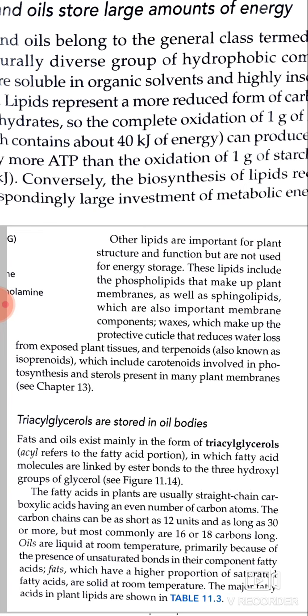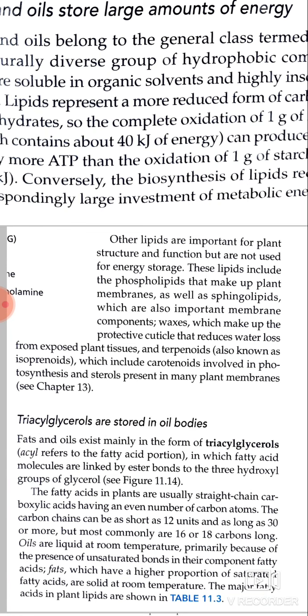Oils are liquid at room temperature, primarily because of the presence of unsaturated bonds in their component fatty acids. Fats, which have a higher proportion of saturated fatty acids, are solid at room temperature.